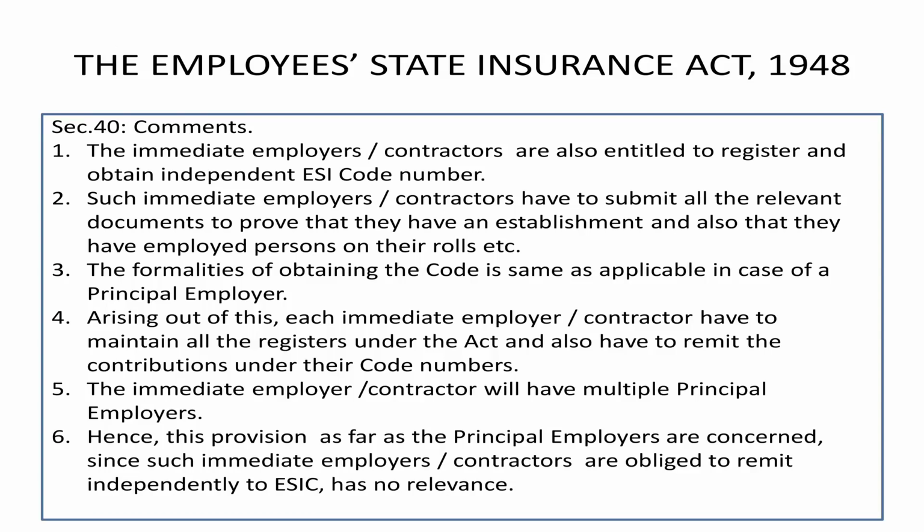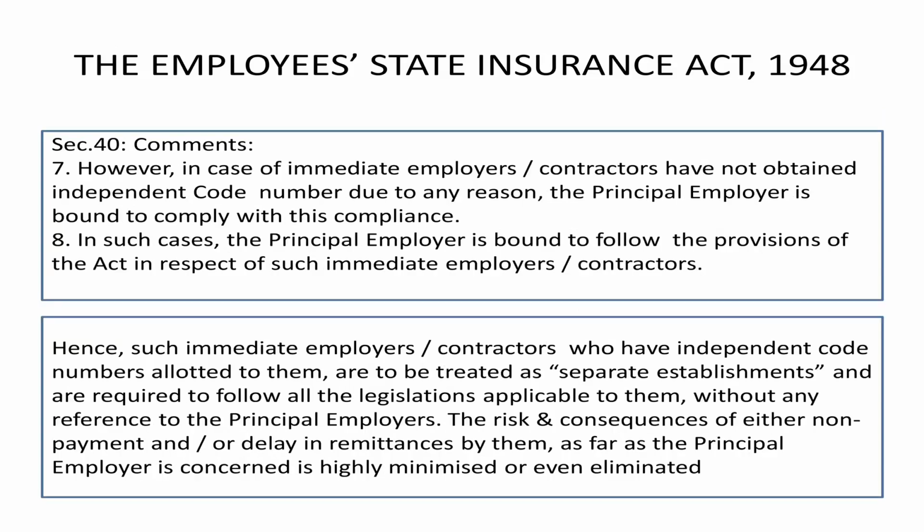When that is the case, he is an independent person. So the question of paying the contribution by the principal employer under section 40 is not relevant now, because all the contractors, all the immediate employers will do the same thing and there is no relevance. But there is one important thing. If the immediate employer or the contractor is not able to get the code number because his strength is less than 10, then you can't help it, the principal employer has to comply with section 40.